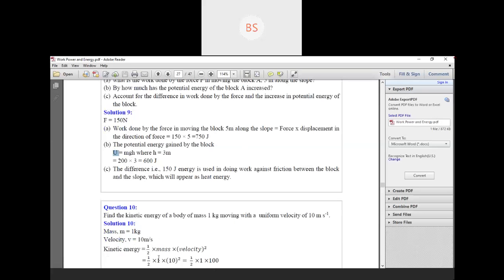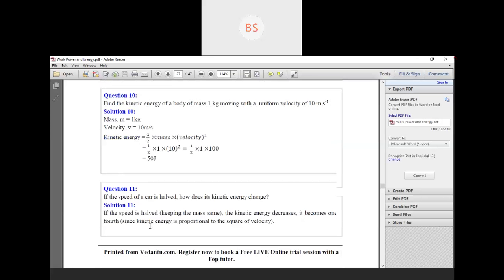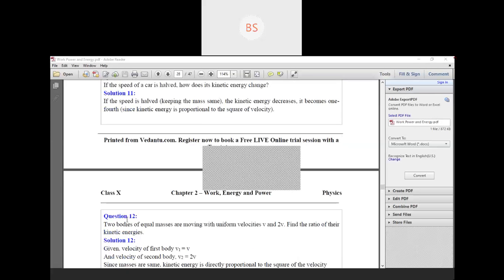With m 1 kg and velocity v 10 meter per second, kinetic energy is half into mass into velocity square. Half into 1 into 10 square. 10 square is 100, and half of 100 is 50. So kinetic energy is 50 joule. Joule is the unit of kinetic energy. So only problem solving.